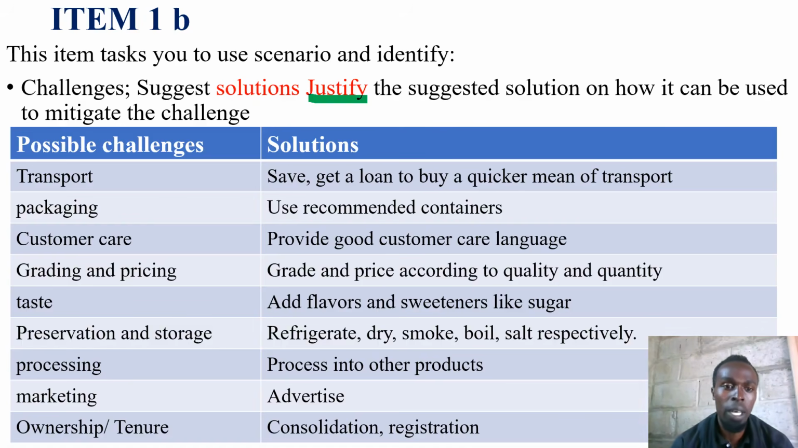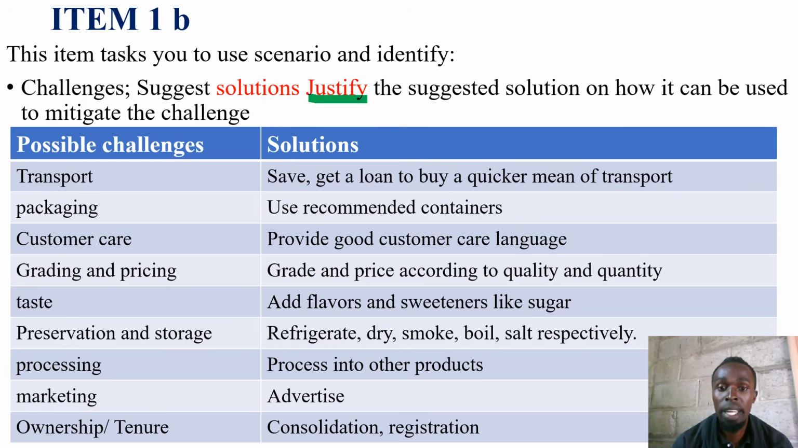Now for transport, in case the challenge in the test item is that this person had very small income or could not afford to buy a quicker means of transport, what are the solutions? We recommend saving or applying for a loan to buy a quicker means of transport. What about packaging? What are the solutions?